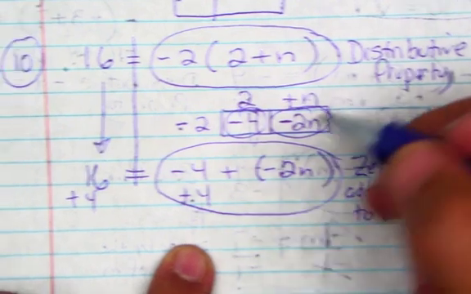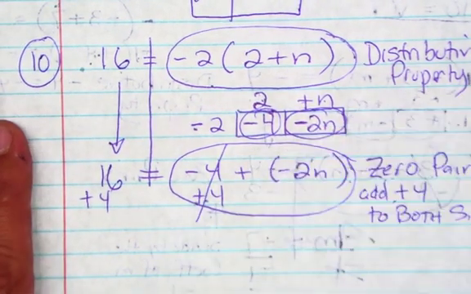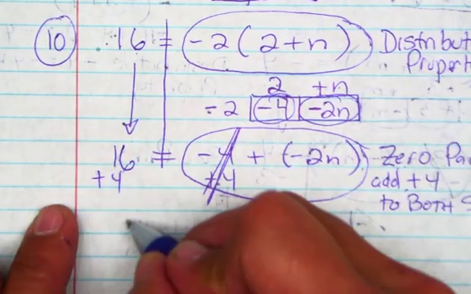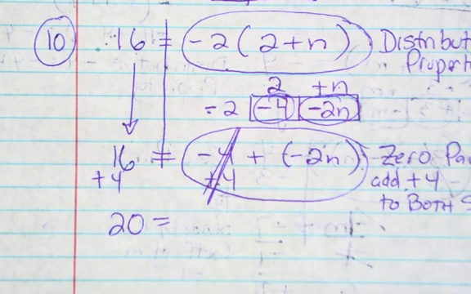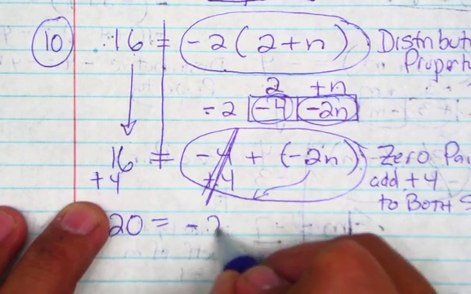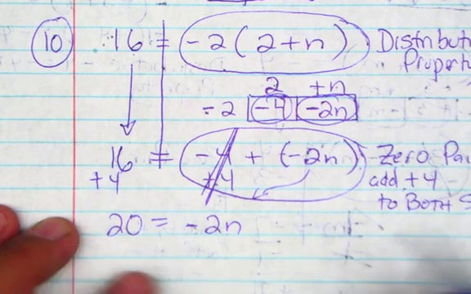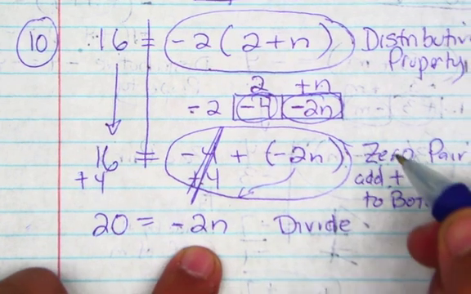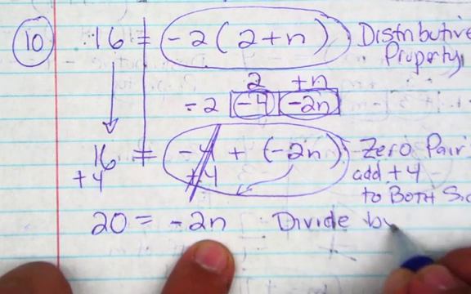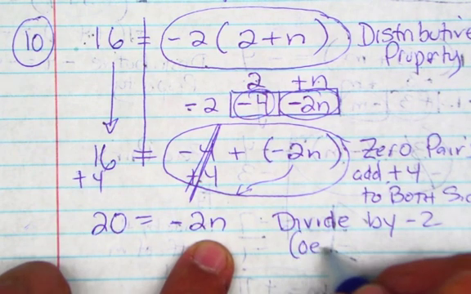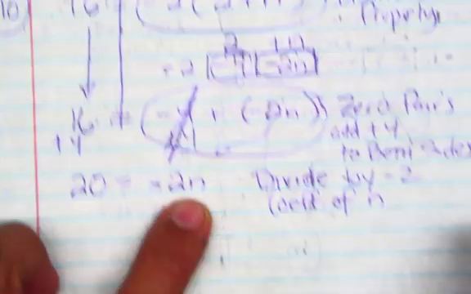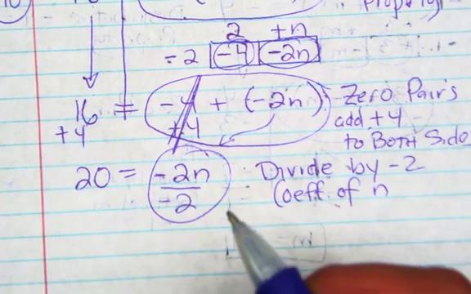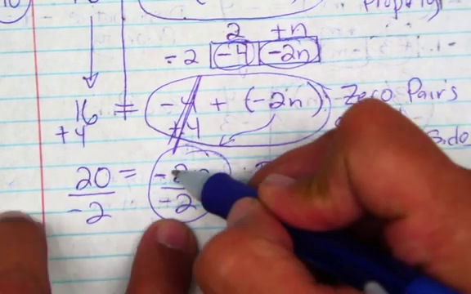Because what you do on one side, you do to the other side. Here you go. That's 0. What's 16 plus 4? Yeah, it's 20. And then what do you bring down? Negative 2 times n, right? So we're done with zero pairs. Now we're going to divide by the coefficient of n, which is negative 2. Make sure you're writing this stuff. Because we still have the n here, we're going to divide by negative 2. So negative 2 divided by negative 2, it's a 1, right?